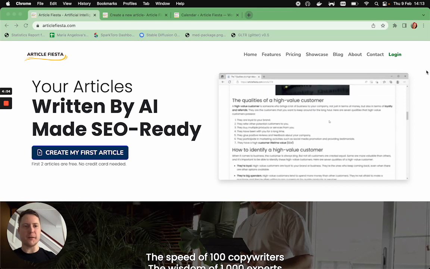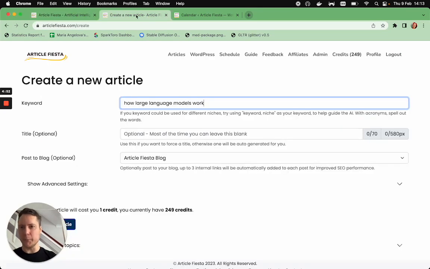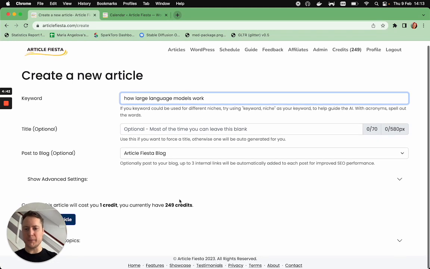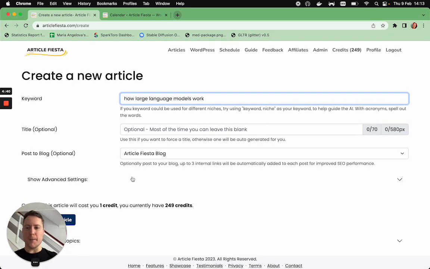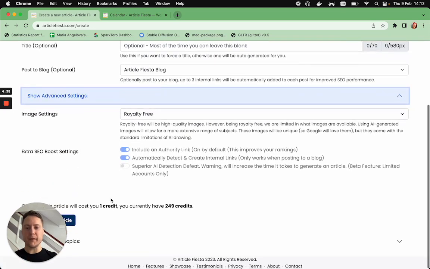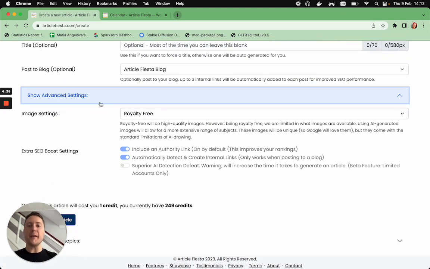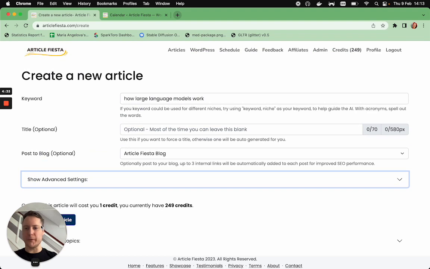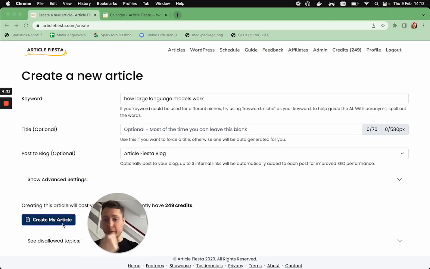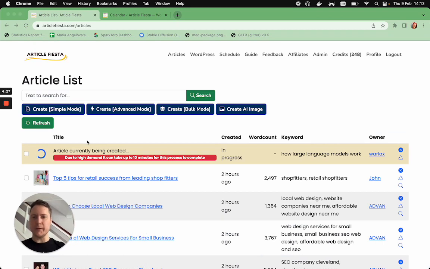So here's Article Fiesta. I just log in. I'm already logged in, and I'm going to write a new article for my blog. So I've chosen the keyword how large language models work, and I'm going to post it to the Article Fiesta blog. I've got some advanced settings. I could make AI images and stuff, but I'm not going to do that right now. So it's really simple. I just click create my article, and there we go.